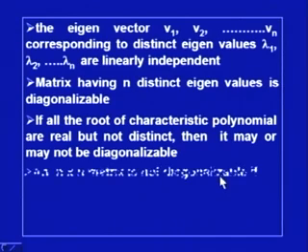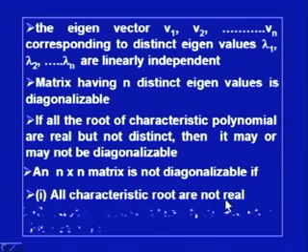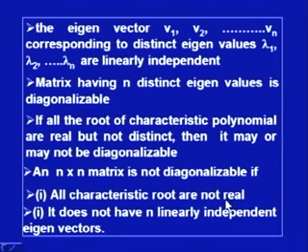Now, we say that an n by n matrix is not diagonalizable if all characteristic roots are not real. So, if we have complex roots, then of course the matrix cannot be diagonalized, but if they are real and distinct, it can be diagonalized. And the second is, if it does not have n linearly independent eigenvectors, then again it is not diagonalizable. Now, the theorem which we have discussed is useful in diagonalizing the matrix.